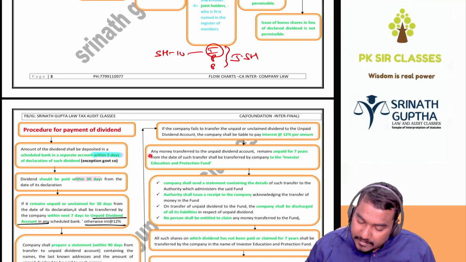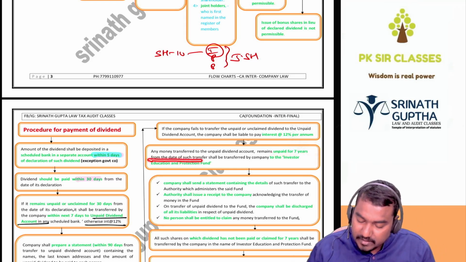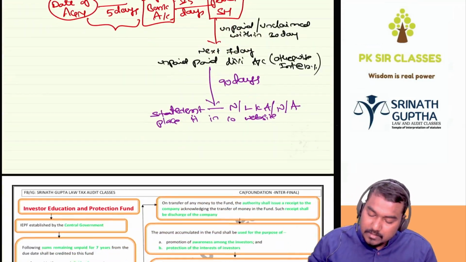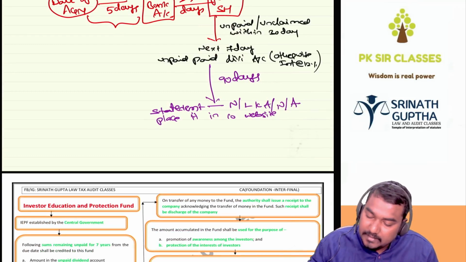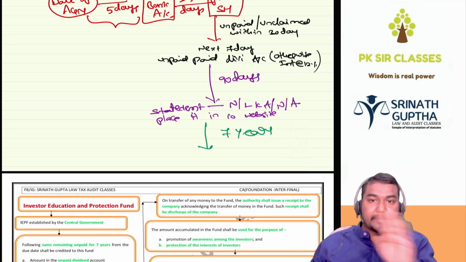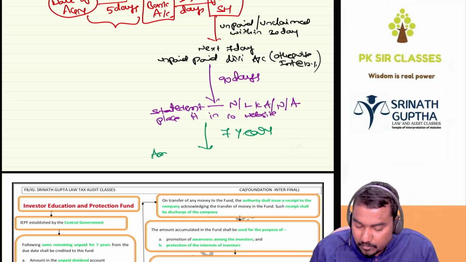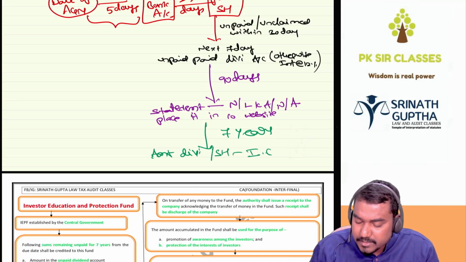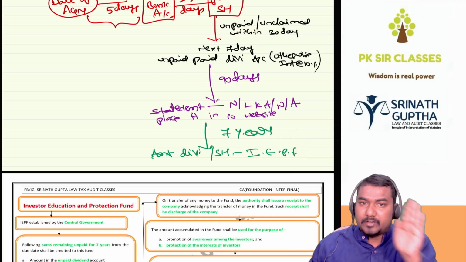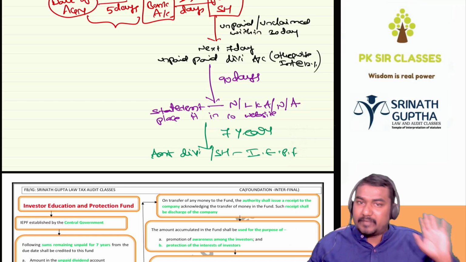Money transferred to the unpaid dividend account, if it remains unpaid for 7 years from the date of transfer, such amount will be transferred to the Investors Education Protection Fund. So after transferring into this account, we have to wait for 7 years. How many years? 7 years. If in the next 7 years also no one is claiming, then we will transfer that dividend amount and shares to the Investors Education Protection Fund. The IEPF authorities will give the receipt also. Once the receipt is issued, the company's liability for payment of the dividend comes to an end.